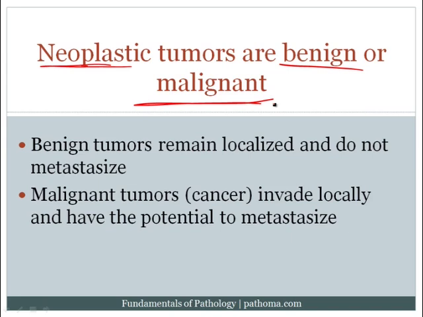Now, one of the key characteristics of benign tumors is that they tend to remain localized in the tissue in which they grow, and they absolutely do not metastasize. That's a key characteristic of benign tumors.